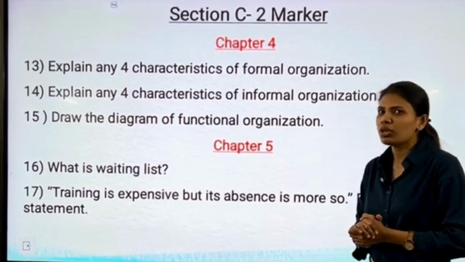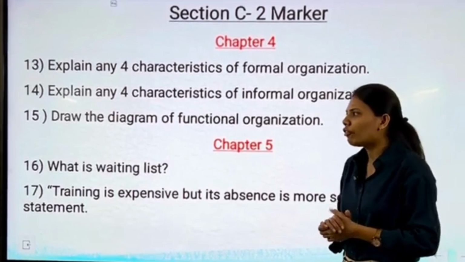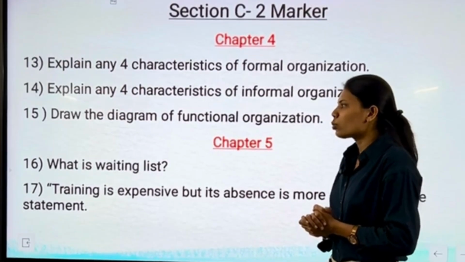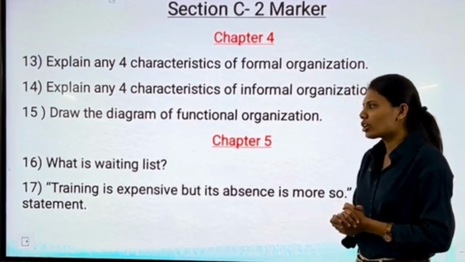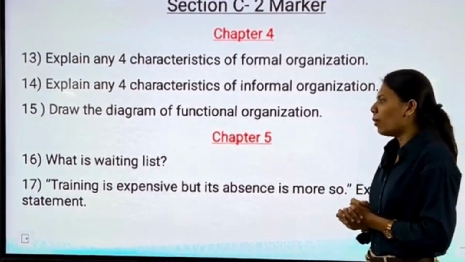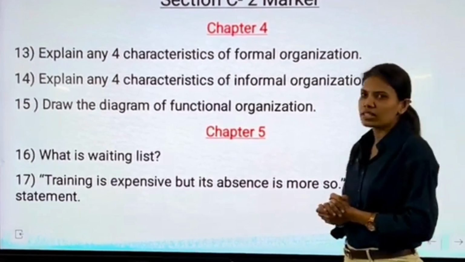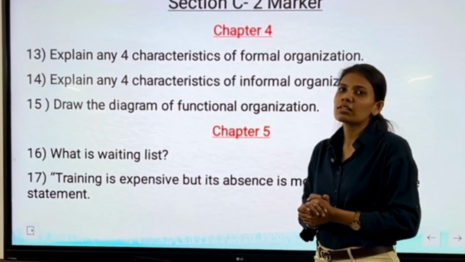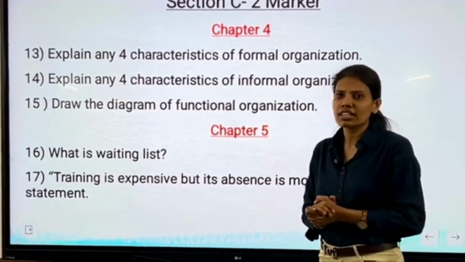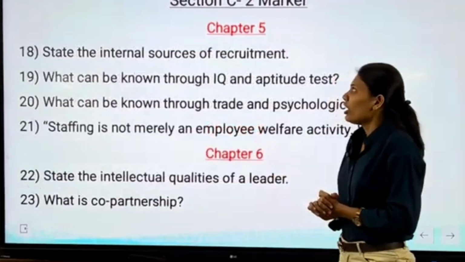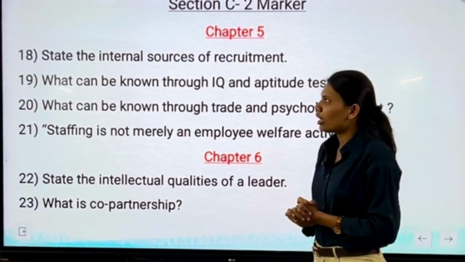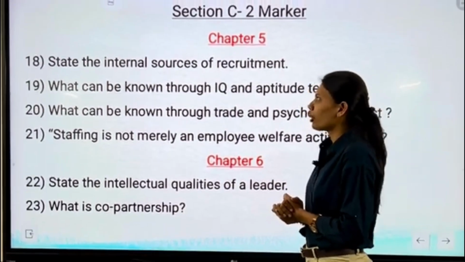Now moving ahead with chapter number 5, we have our first question as what is waiting list? Our next question, training is expensive but its absence is more. So explain the statement. This statement is majorly asked in your examinations. Our next question from chapter number 5 is state the internal source of recruitment.